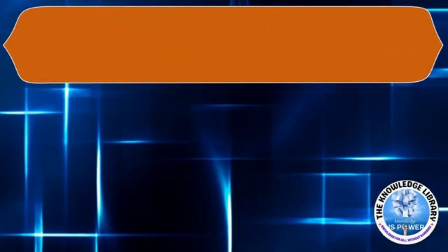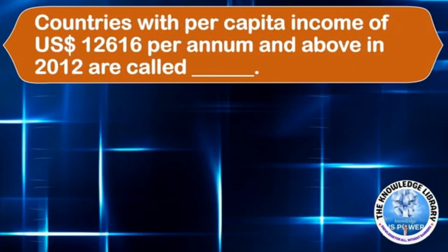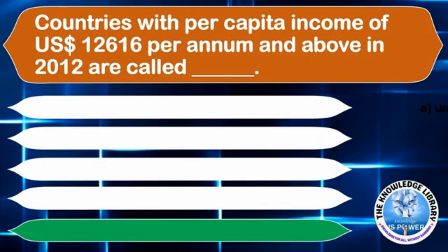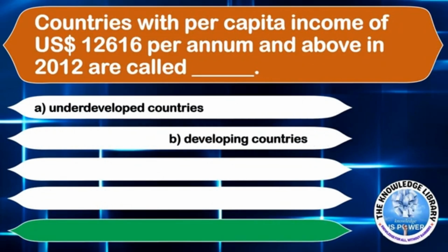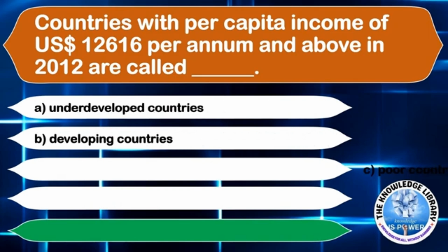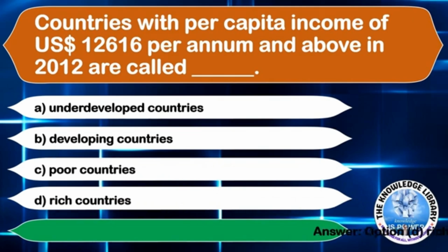The next question is, countries with per capita income of $12616 per annum and above in 2012 are called dash. Option A, underdeveloped countries. Option B, developing countries. Option C, poor countries. Or option D, rich countries. The correct answer is option D, rich countries.